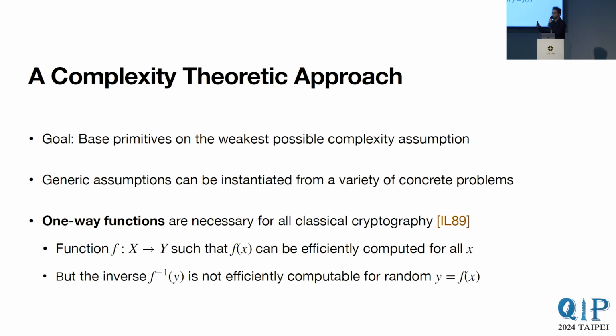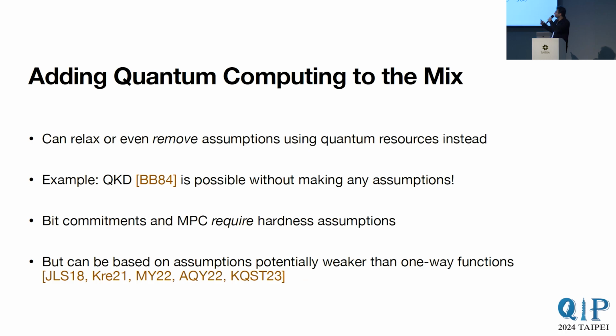Now, in the classical setting at least, this idea of what is the minimal weakest assumption is pretty much solved. There is a simple search problem called a one-way function, which is necessary for all classical cryptography. And what is a one-way function? A one-way function is a function that can be efficiently computed for all points on its domain, but is difficult to invert in the average case, which is to say for a random y, it is hard to come up with an x such that y is equal to f of x.